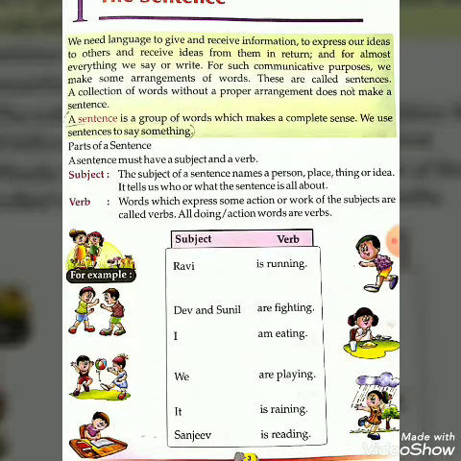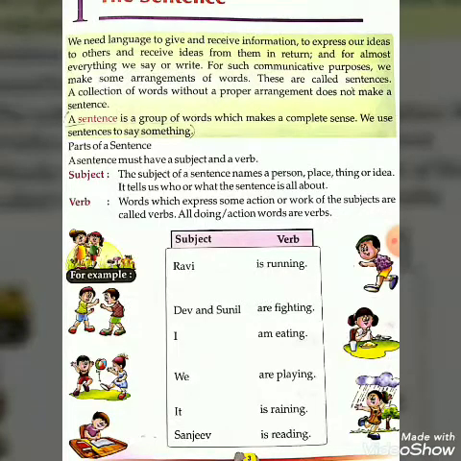Then what is the subject here? It. And the verb is raining. Now last one, Sanjeev is reading. What is the subject here? Sanjeev. Sanjeev is the name of a particular person. Is reading is a verb.